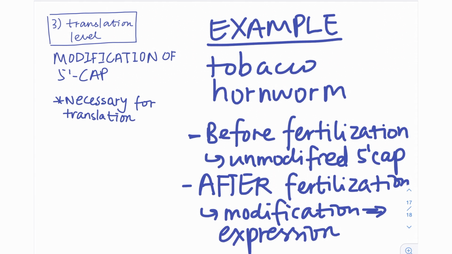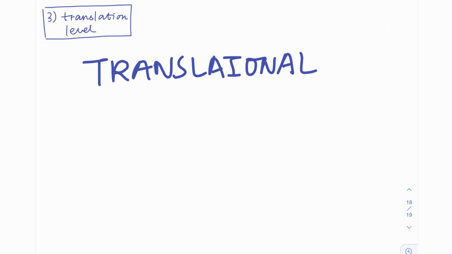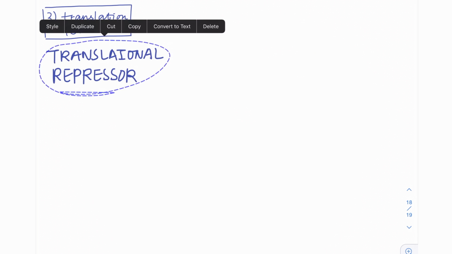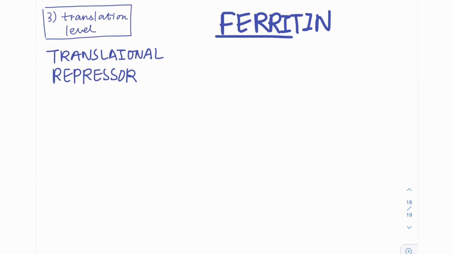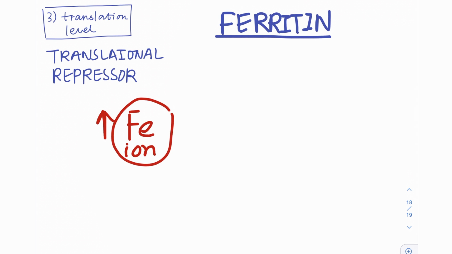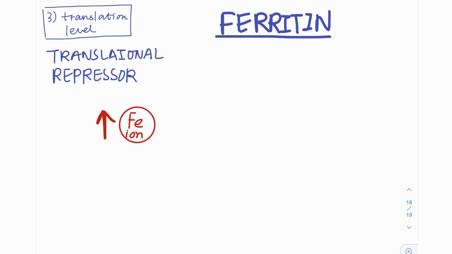Finally, in translational level gene regulation, there are also translational repressor proteins. These proteins are capable of binding to mRNAs and thus keeping the mRNAs from binding to the ribosome. For instance, ferritin can be regulated by translational repressor proteins. When the level of iron ions increases in mammalian cells, the ferritin level also increases quickly.